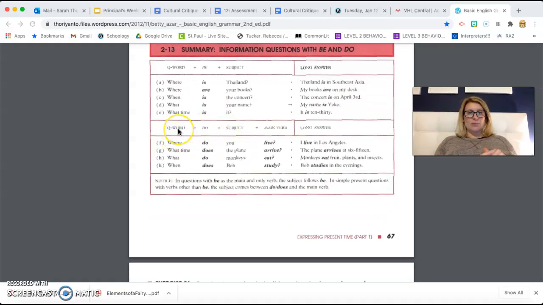Down here, we're going to be using the question word plus do, the subject, who the person or who the sentence is about, who or what, and then a main verb. So you notice you can use is and are by themselves, but you're never just going to say, where do you? Where do you what? Where do you live? I live in Los Angeles. What time does the plane arrive? You wouldn't just say, what time does the plane? What time do monkeys eat? So when we use do and does, it's usually coming with another verb here, okay?